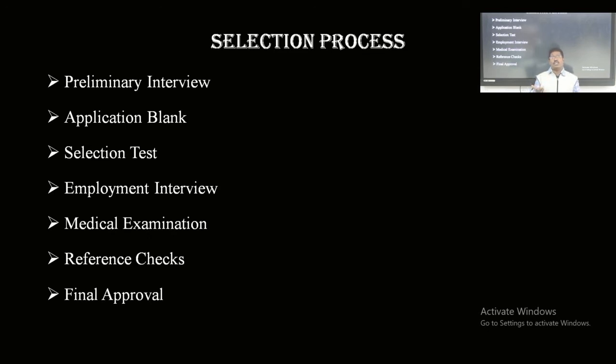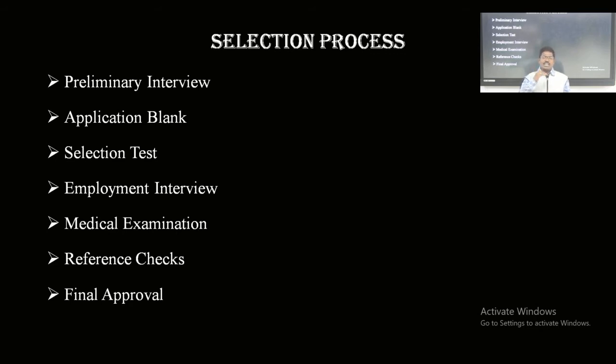Different tests are there: attitude test, ability test, talent test, interest test, and so many tests based on the requirement of the organization. Which test is suitable for a particular cadre of people? Based on that, they are conducted. We will discuss those tests later. Okay, different types of tests.